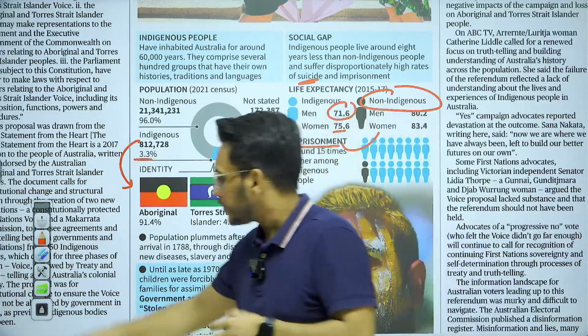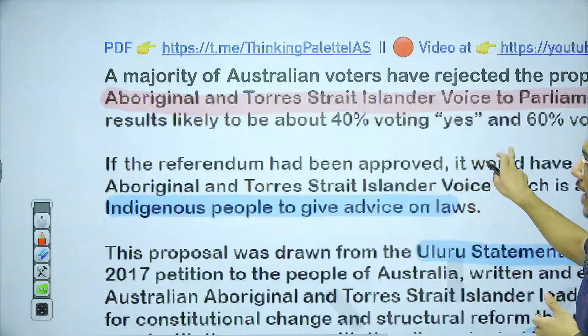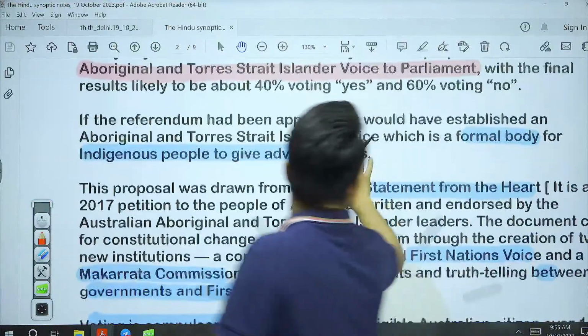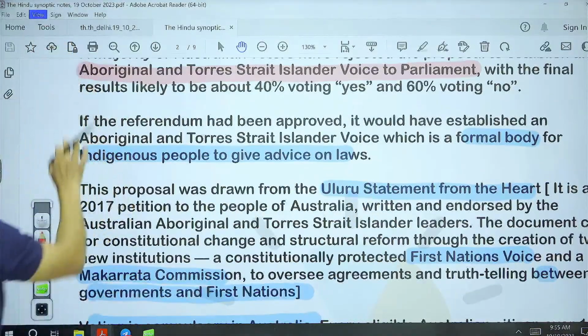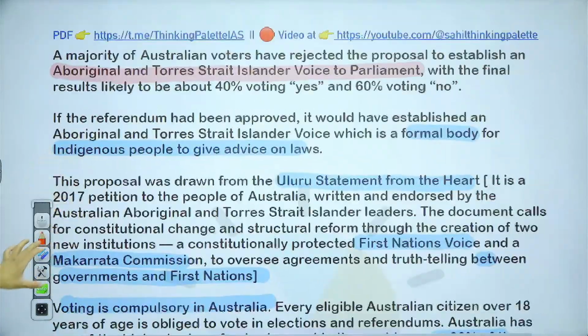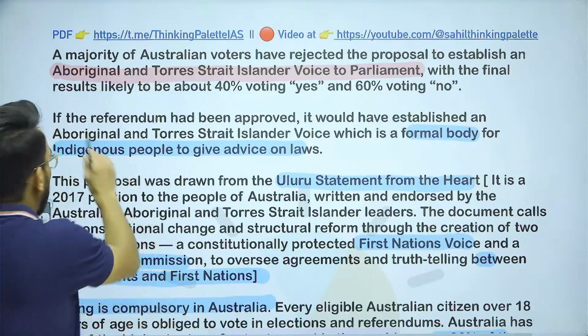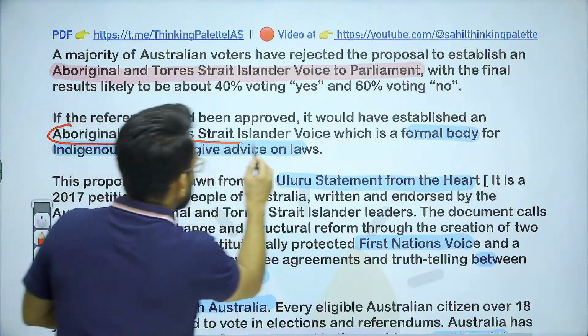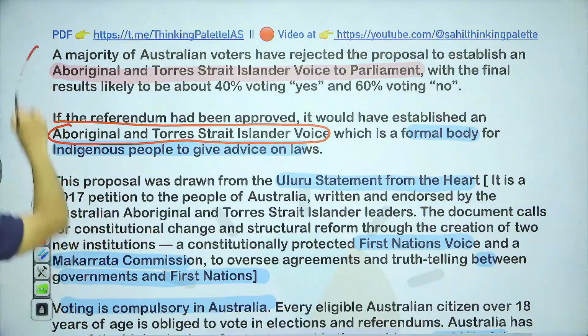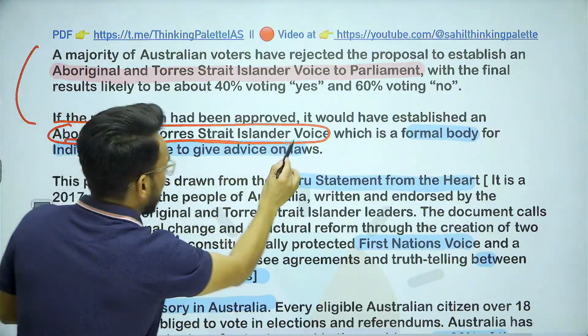And therefore, what happened? A referendum was carried, to create an Aboriginal and Torres Strait Islander Voice.